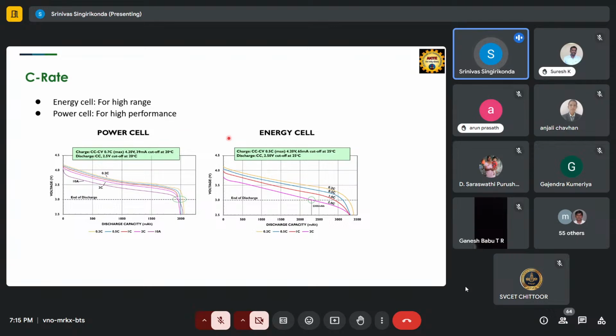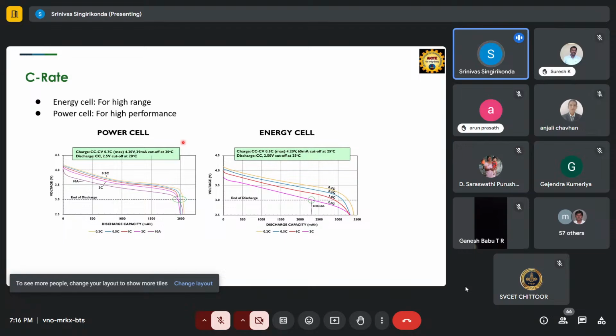Yes. So energy cells are for high range, that means for long usage. The power delivery is per the discharge capacity. You can see here the discharge capacity is in milliampere. It can deliver 500 of power with 1C rating. Here we can observe, with 1C rating, it may be 0.2C or 1C, 2C rating also. The power cell can deliver only 200 milliampere hours only. Okay, it's 1C, you can observe here. That means with less time, more amount of power can be delivered by the power cells.